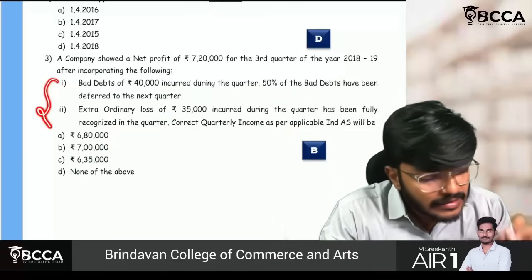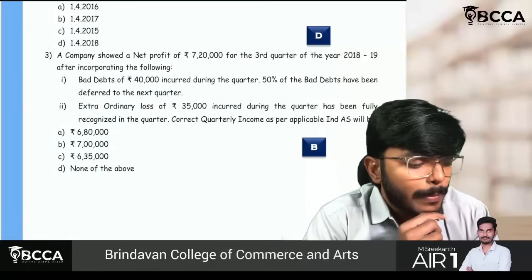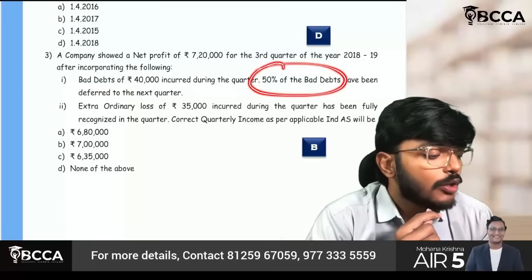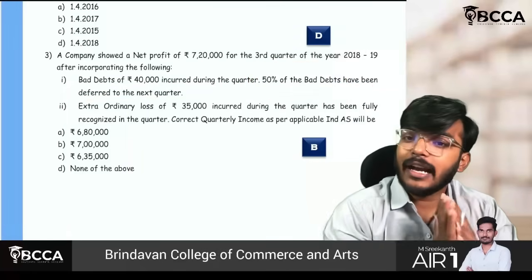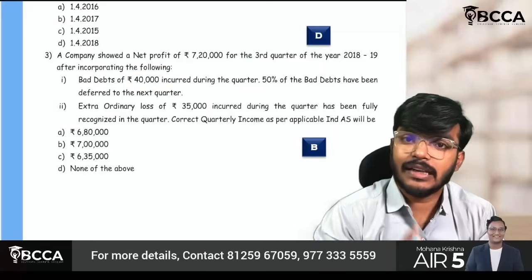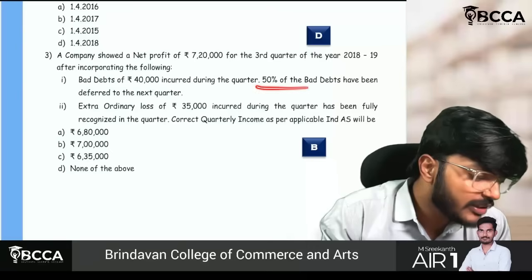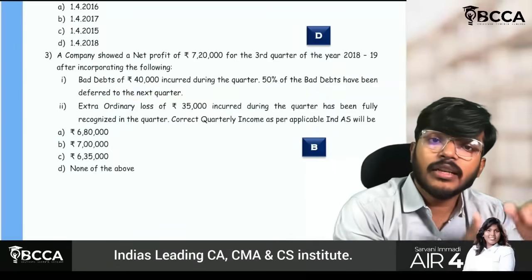The first thing: bad debts of 40,000 rupees incurred during the quarter, but 50% of the bad debt has been deferred to the next quarter. Total bad debt of 40,000 rupees is related to the current quarter, but we have deferred 50% to the next quarter.